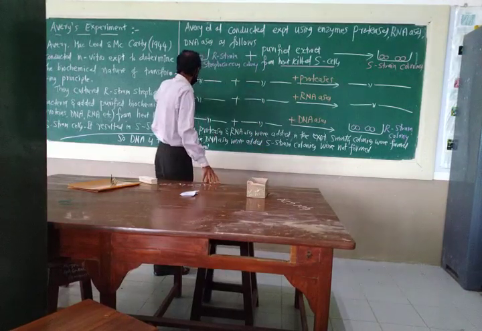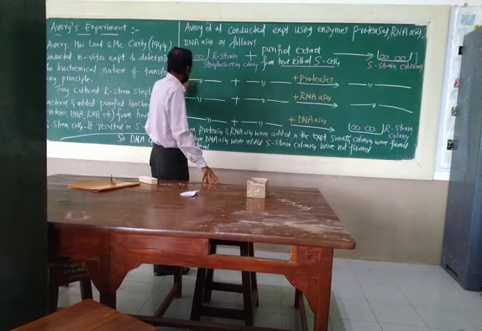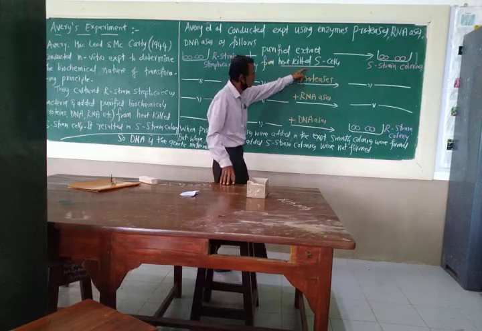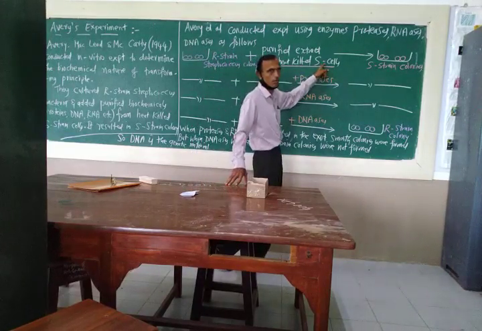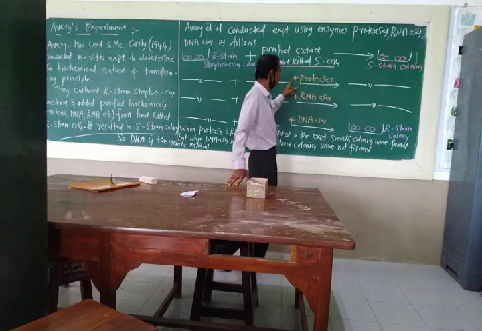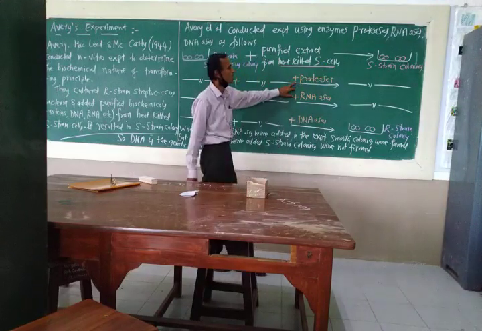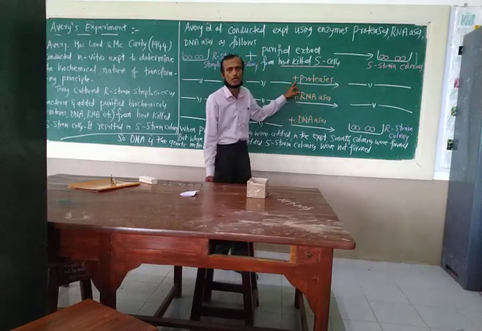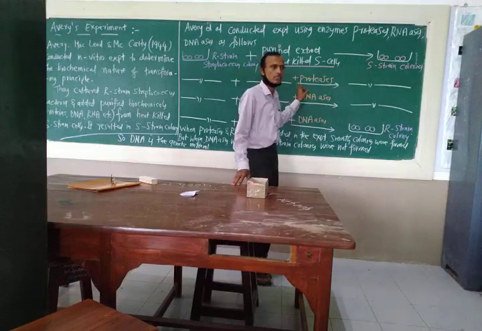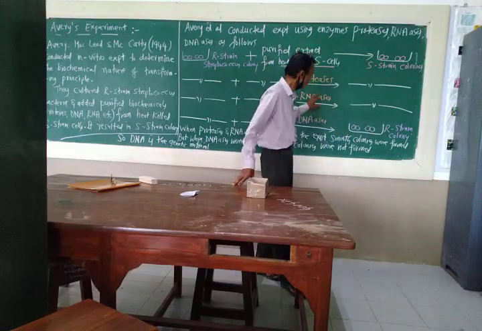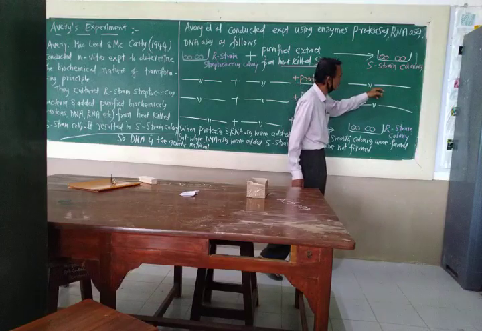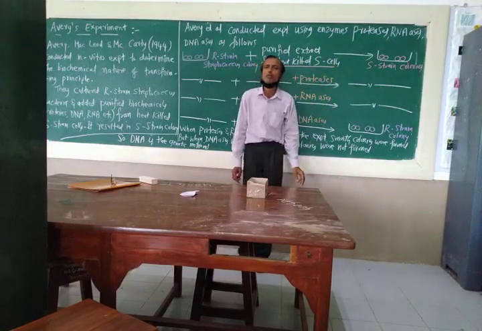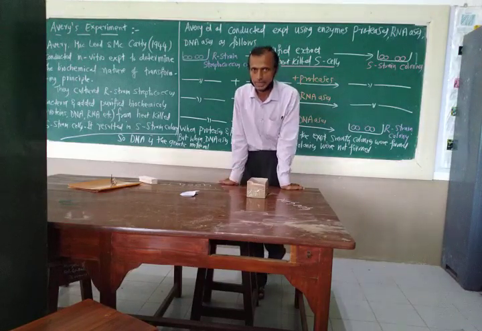In this experiment they are again adding the culture of rough strain bacteria. To that they are adding purified extract from the heat-killed cells of smooth strain Streptococcus bacteria. To that they are also adding the enzyme proteases. Proteases digest the proteins, so proteins are digested and cannot act. Still there is formation of smooth strain Streptococcus colonies. So in this experiment we clearly prove that proteins are not the genetic material.